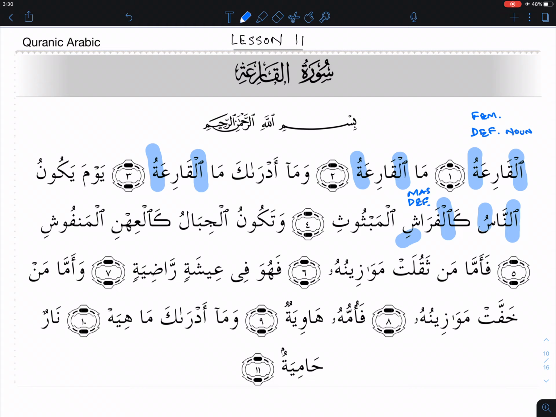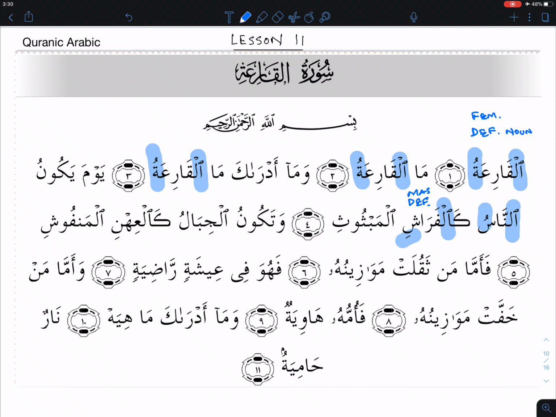Now, if it's a noun that's conventional, and what I mean by that is heard from the Arabs or used by the Arabs as a feminine noun, then it will be treated as feminine. But there's no sign of femininity here, so the default position we said is masculine, and we will assume that for the moment.